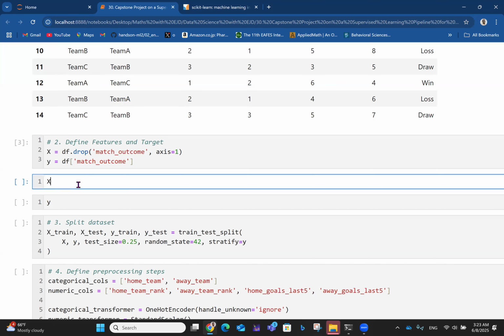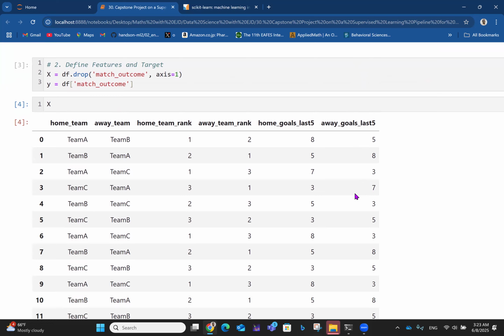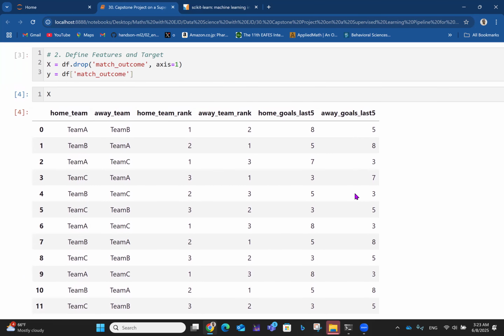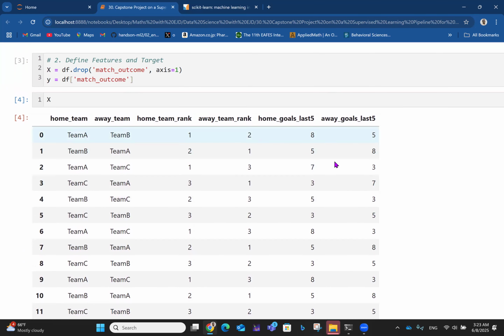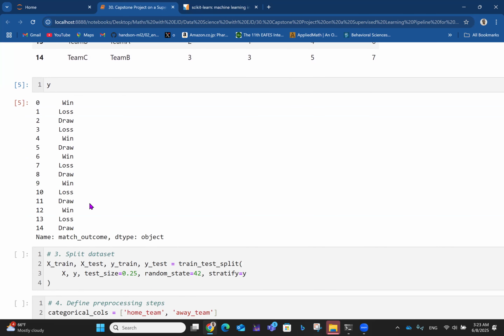So we run that. And once we run that, I want to now see this target. I run this, and you see the match outcome is no longer there. So we only have every other thing. So we are determining match outcome based on these features. Then y itself is the target, which is the match outcome, and it tells us from the first to the 15th: win, loss, draw, and so on. So we want to determine whether there's a loss or win depending on previous data.